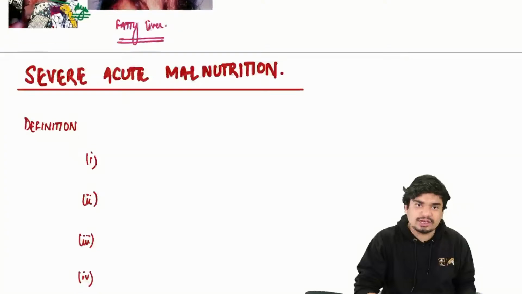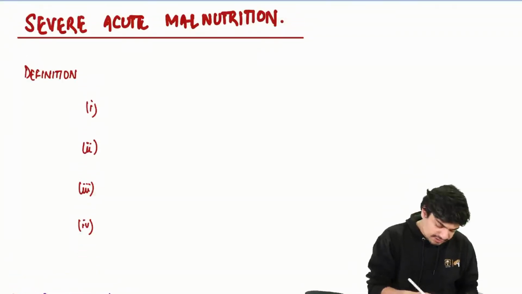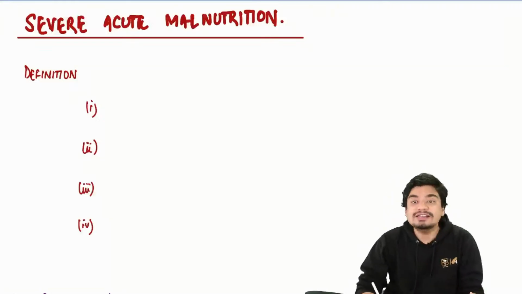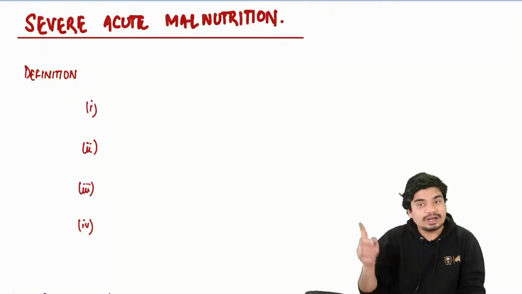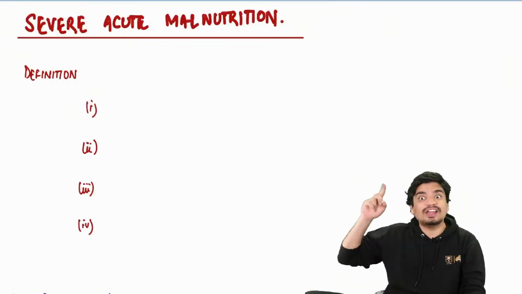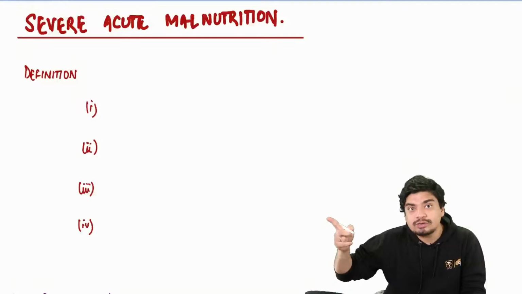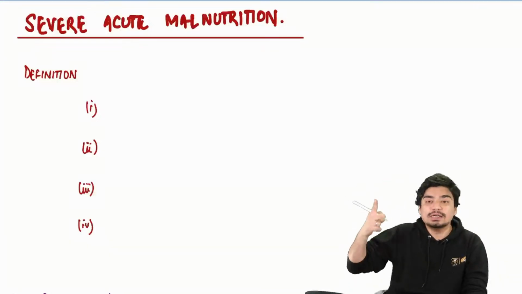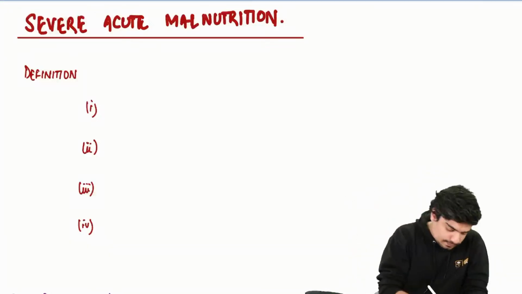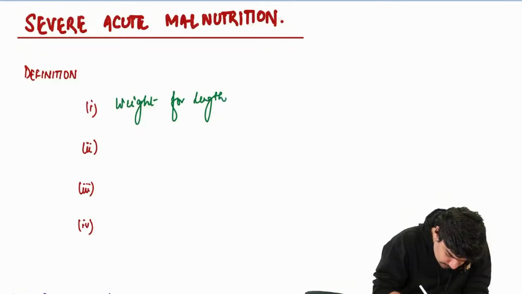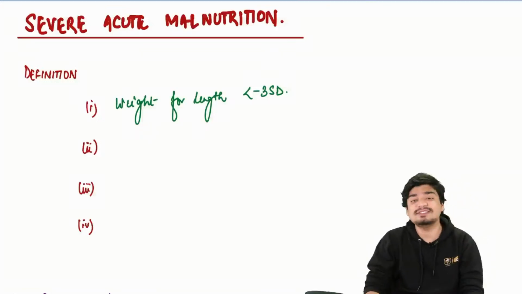Now coming to severe acute malnutrition. How do you define severe acute malnutrition? So one definition we have already discussed, weight for length. If that weight for length was less than -2, it was moderate acute malnutrition. If the weight for length was less than -3, it was severe acute malnutrition. So if the weight for length is less than -3 standard deviation.